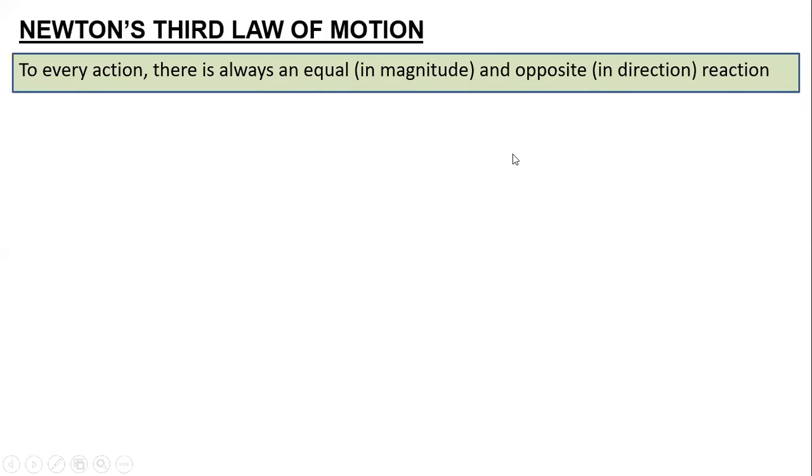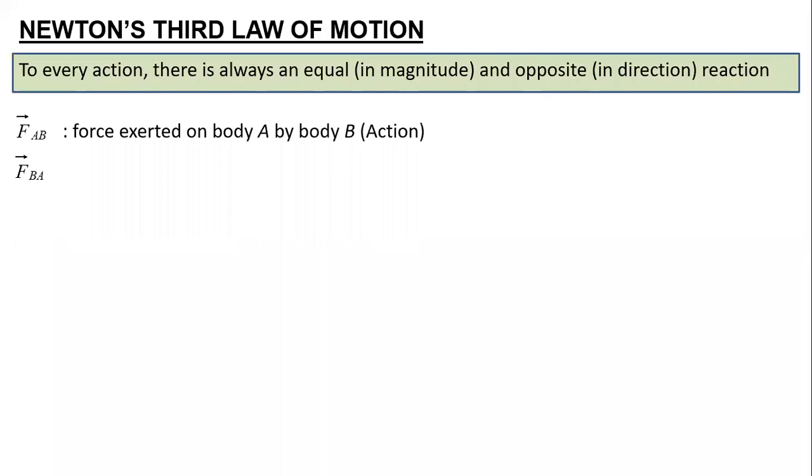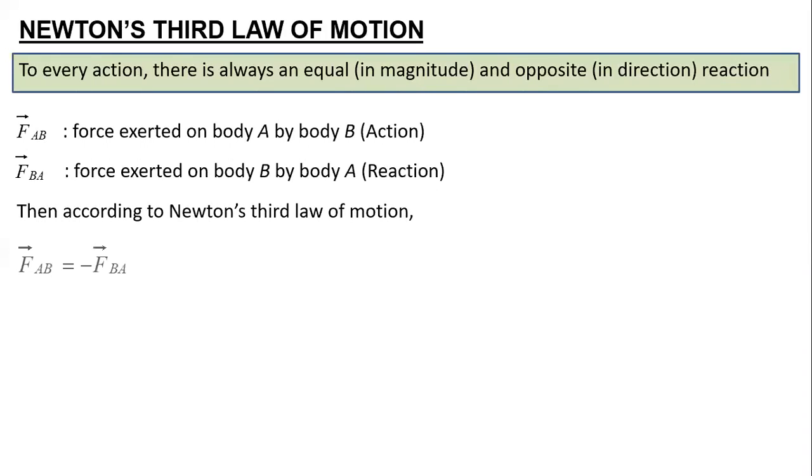Every action has an equal and opposite reaction acting simultaneously on a system. That means if I say FAB is the force on B by A, force on A by B, sorry. If one is action, the other one has to be reaction. If they are interactive forces, directly you can say in the mathematical form, both will be equal with a minus sign because the magnitudes are equal, but the direction is opposite.